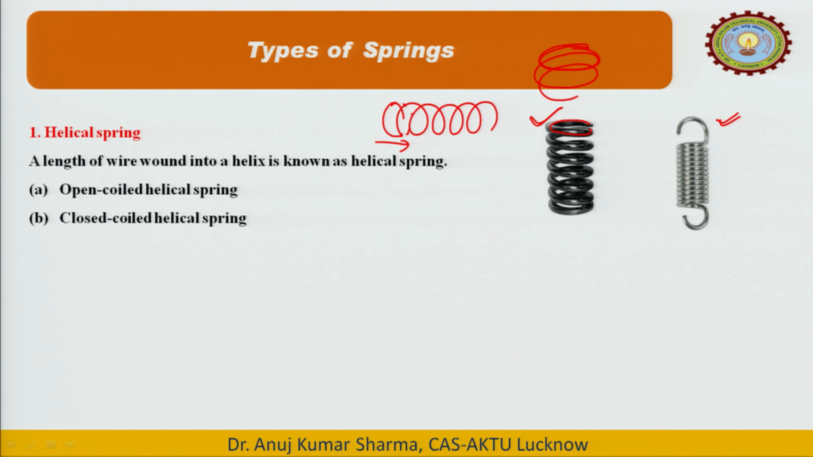So it is made up of some wire. The diameter of this wire, let's say the diameter is small d, and this is the mean coil diameter, let us say it is D. So, we will discuss all these things.